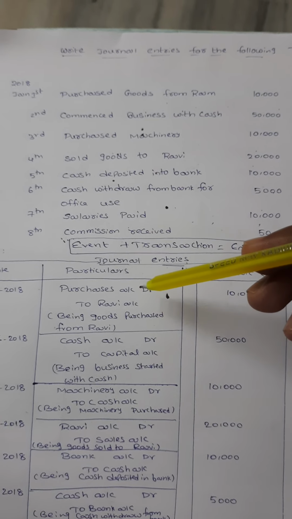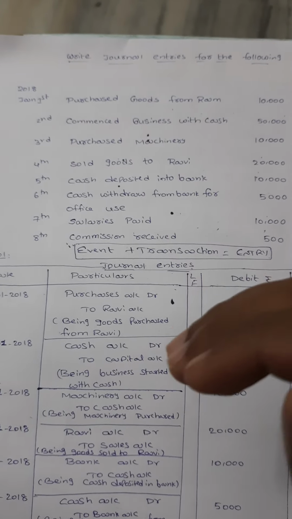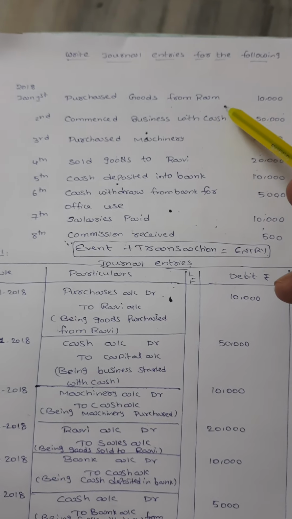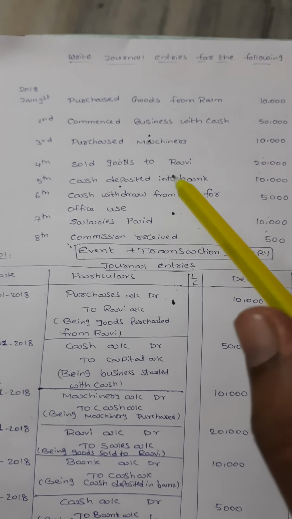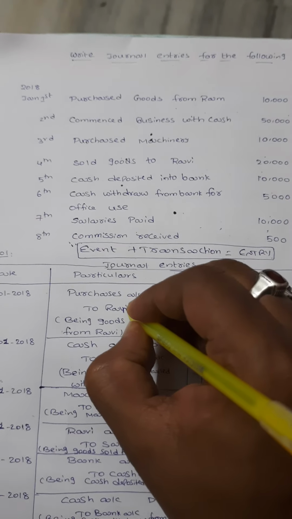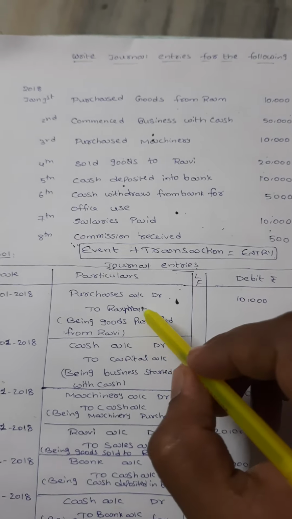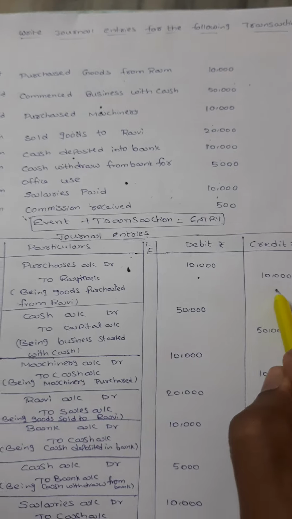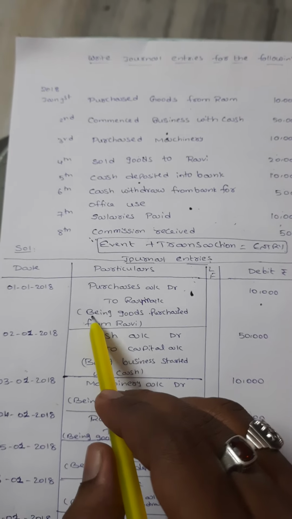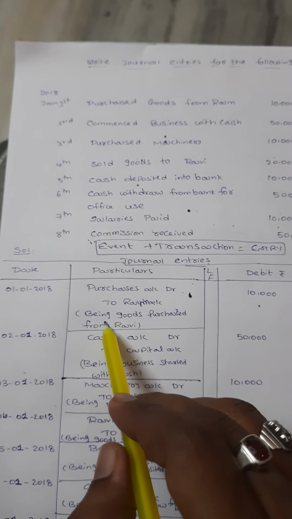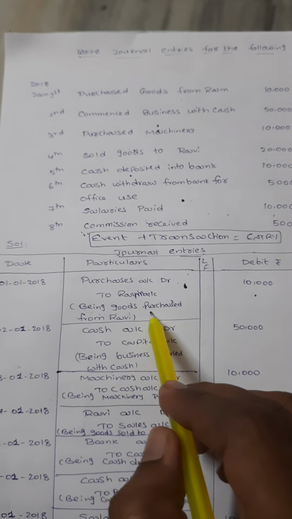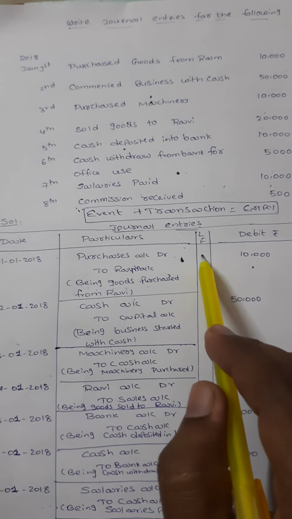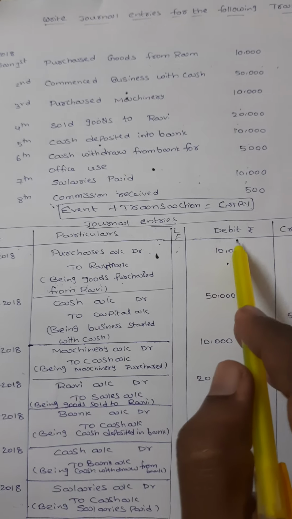So what are you getting here? Purchases we are receiving. So purchases account debit to Ram account. Who is the giver here? Ram. I am just writing Ravi, but you should mention the Ram name. So purchases account debit to Ram account. How much amount? 10,000, posted in debit side as well as credit side. And don't forget to write the narration: being goods purchased from Ram. And these are the columns: date, particulars, LF, ledger folio, because we are sending this data to the next level, the classifying level, that is ledger. And the next columns are debit and credit.